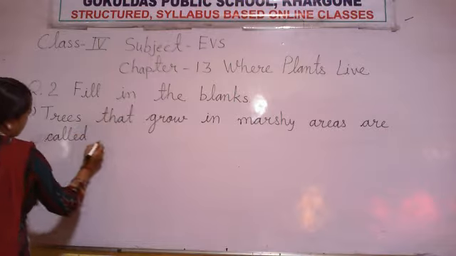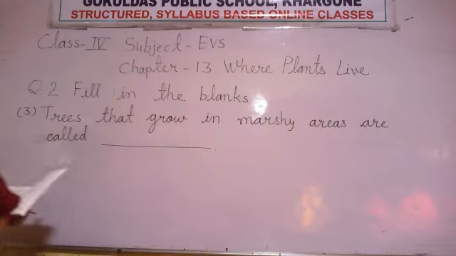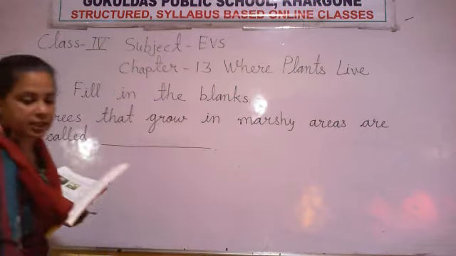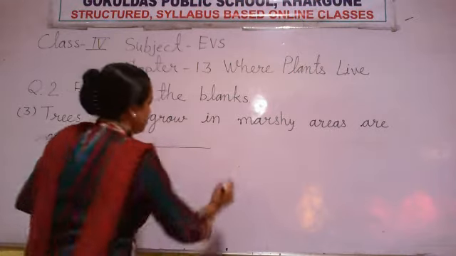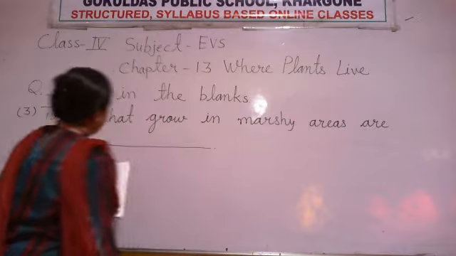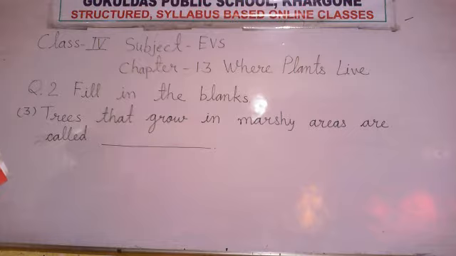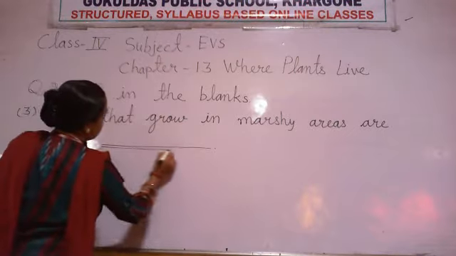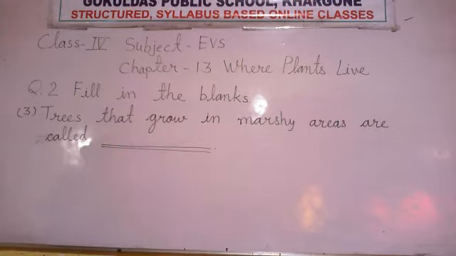We give them names. Plants that are found in the plain areas, we give them a name. After that, plants that are found in the desert area or mountain areas, we give them a name. So what is the name of plants that are found in the marshy areas? What do we feel here? Trees that grow in marshy areas are called which type of plant?